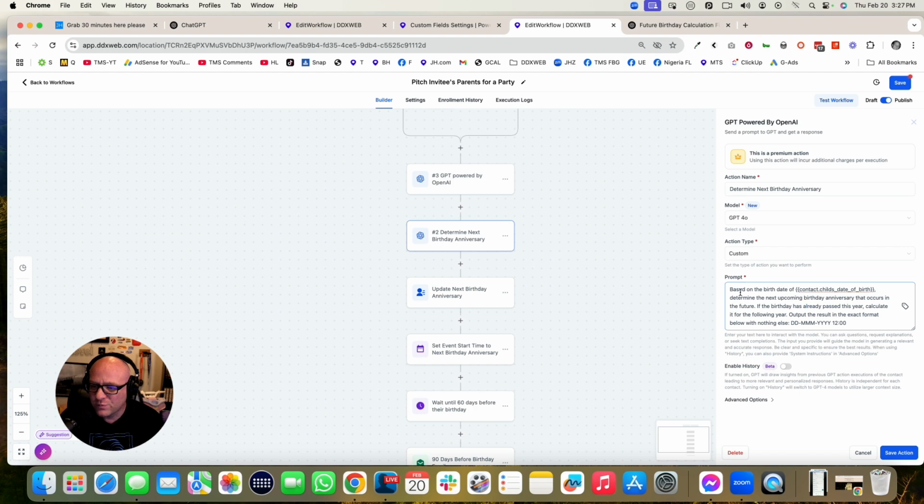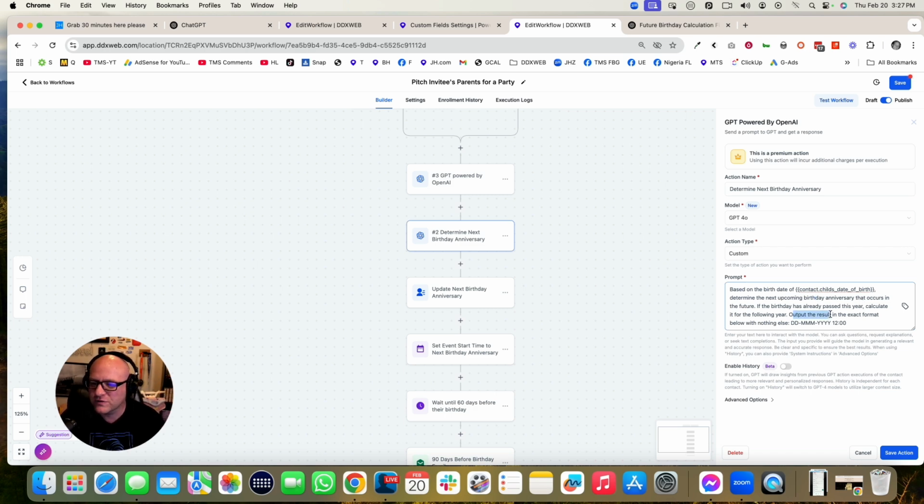Okay. So based on the child's date of birth, I'm passing in a variable, some piece of data on the contact record, and the prompt says to determine the next upcoming birthday anniversary that occurs in the future. I'm really trying to get this thing to say, listen, I don't care about the birthday. Maybe it's already passed this year. What is their next birthday?